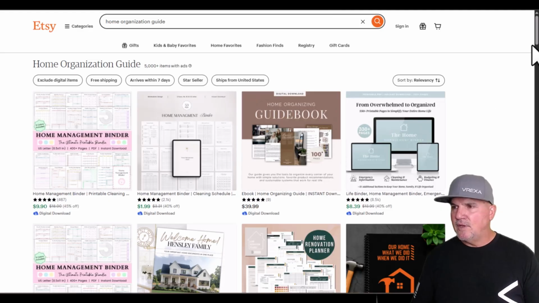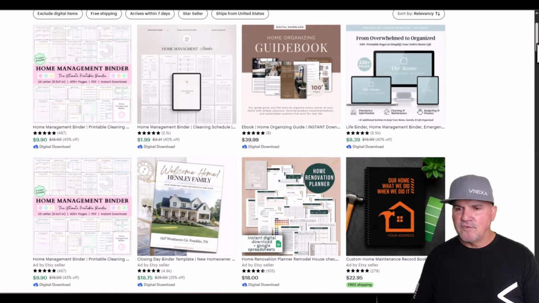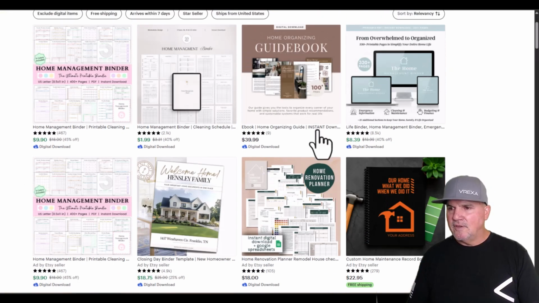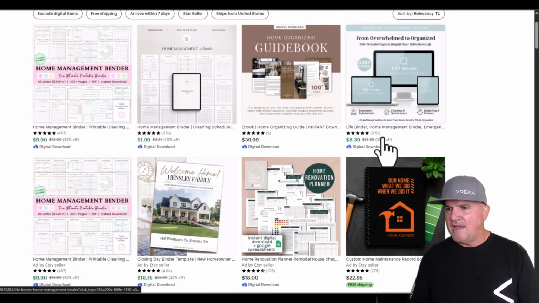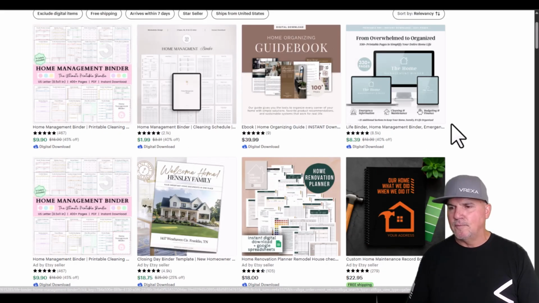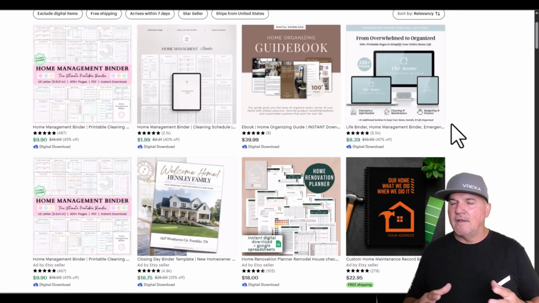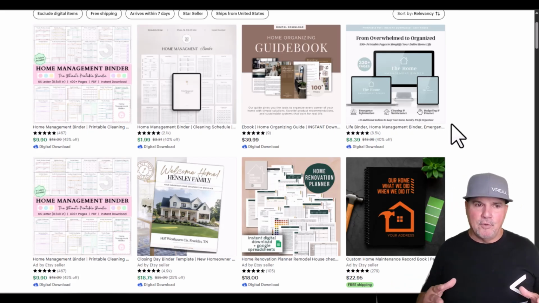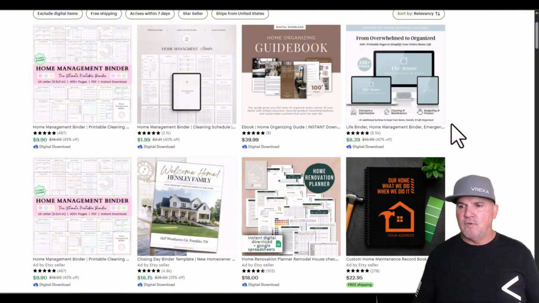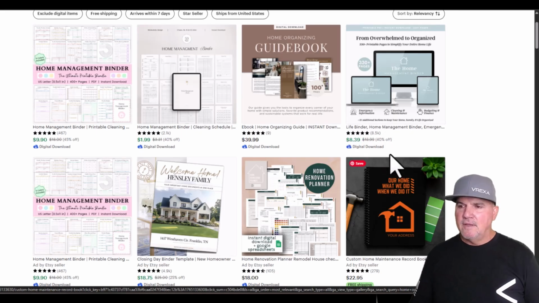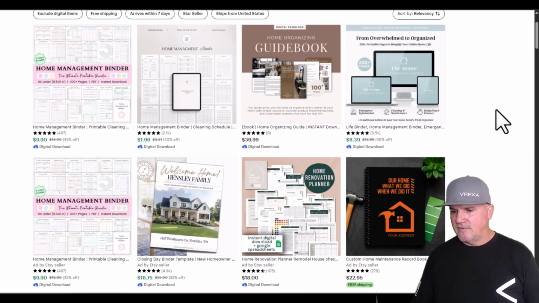So here's on Etsy, and we're just looking at some quick guides, home management binder, and these binders aren't a physical binder; these are PDF downloads. So let's look at this particular one up here, 8,000 reviews. So we know that they sold a lot more than 8,000 plus of these because only about 30% of people leave a review. And so they were selling them for, well, let's go with the lower price, 40% off, $8.